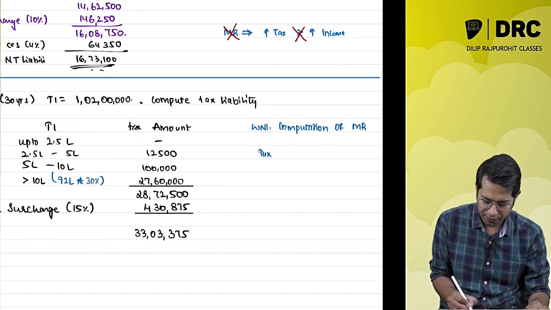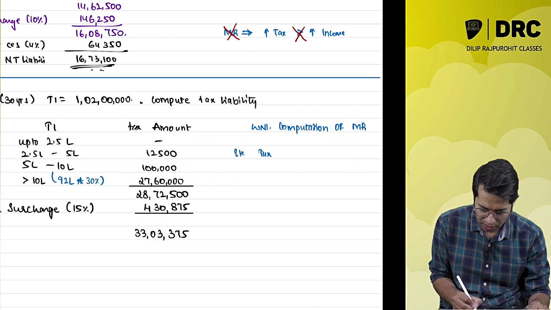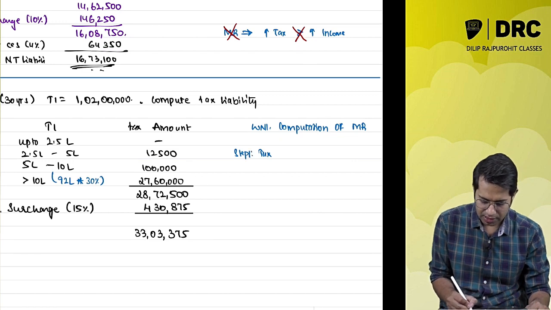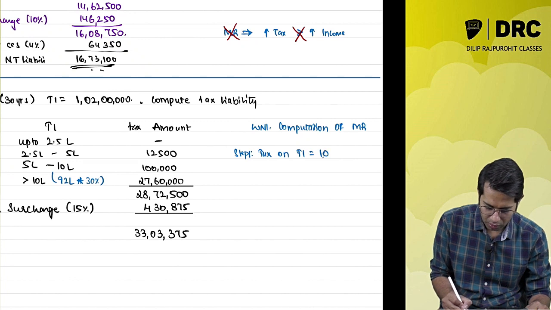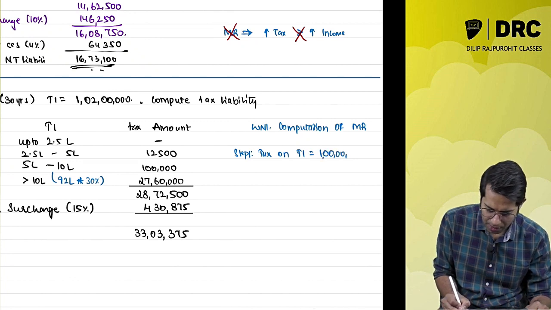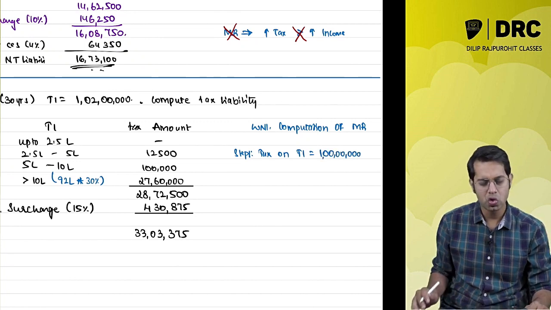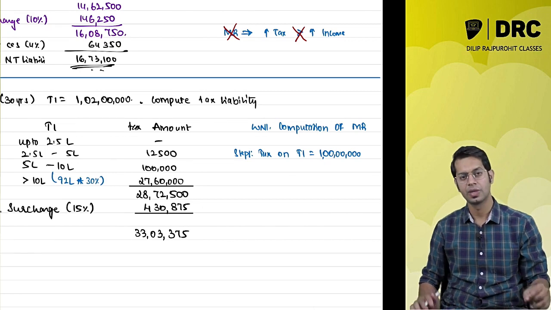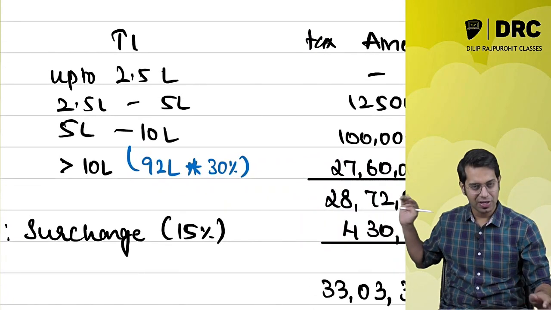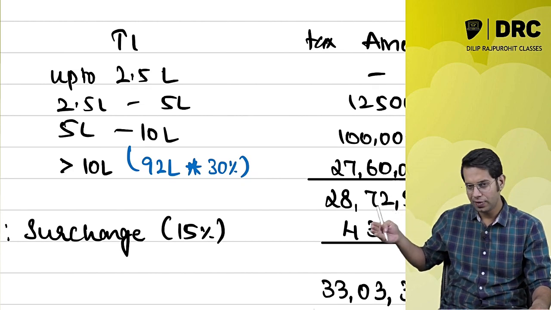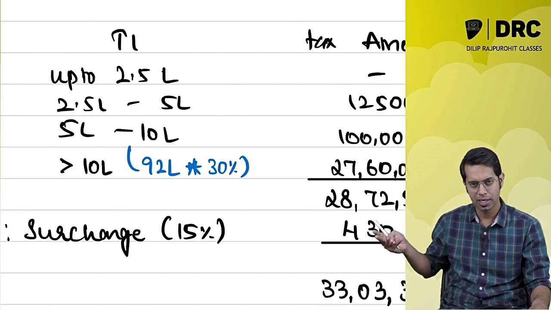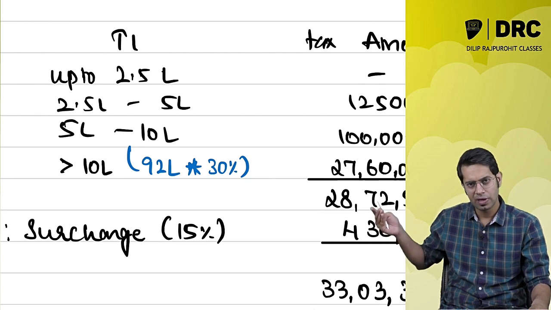So here, what is step number 1? Step number 1 is tax on total income of 1 crore. Sir, why are you comparing with 1 crore, sir? Should you not compare with 50 lakhs? No. Now here, see, last time we compared 50 lakhs because my income was slightly more than 50 lakhs. If it is less than 50 lakhs, no surcharge at all. More than 50 lakhs, 10%.